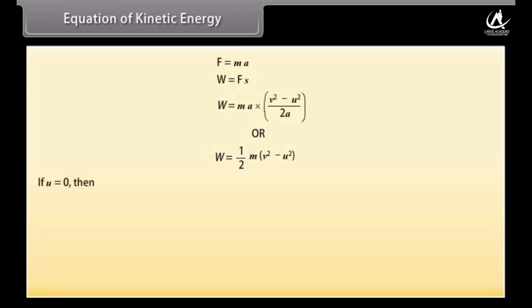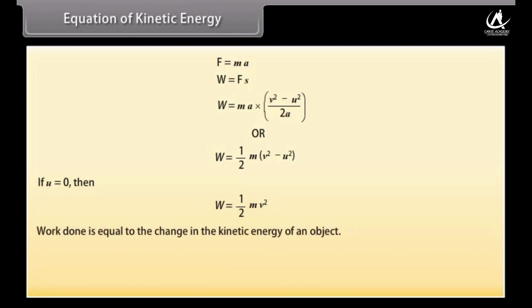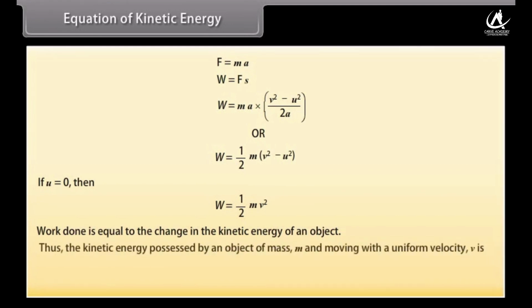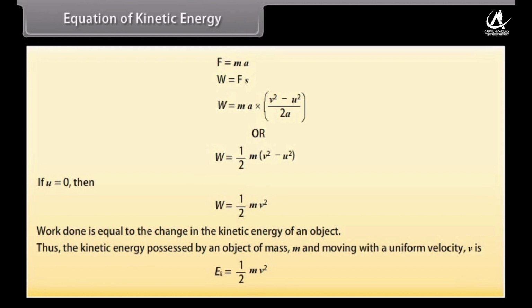If the object is starting from its stationary position, that is u is equal to 0, then the work done W is equal to 1 upon 2 into mv square. It is clear that the work done is equal to the change in the kinetic energy of an object. Thus, the kinetic energy possessed by an object of mass m and moving with a uniform velocity v is 1 upon 2 mv square.